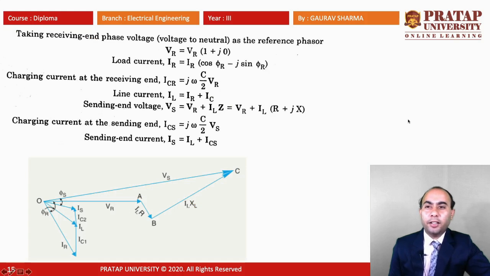Now, taking the receiving end phase voltage as a reference, we have VR equal to VR 1 plus J0. Load current IR is equal to IR cos phi r minus J sin phi r. Charging current at the receiving end ICR is equal to J omega C by 2 VR. Line current IL is equal to IR plus ICR. Sending end voltage Vs is VR plus IL Z, equal to VR plus IL times R plus JX. Charging current at the sending end ICS is equal to J omega C by 2 Vs. Now the sending end current IS is equal to IL plus ICS.